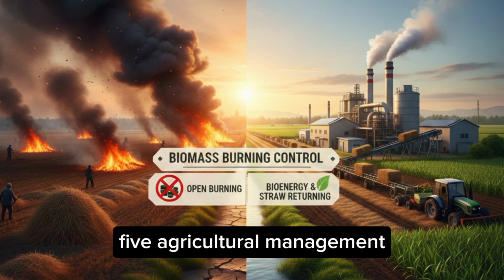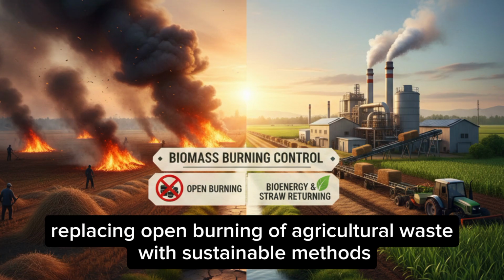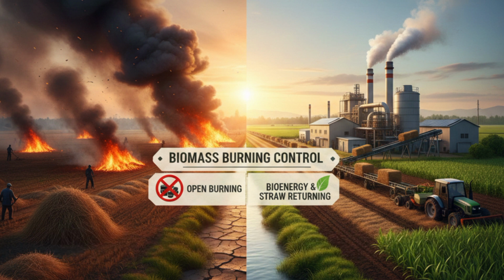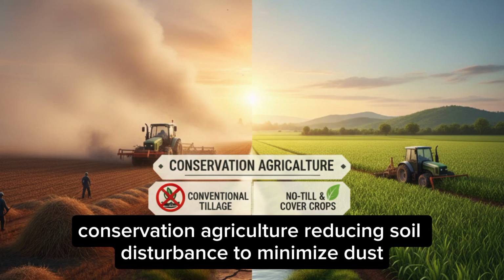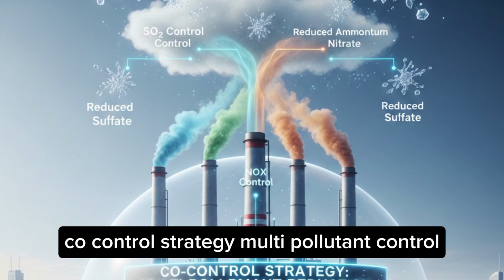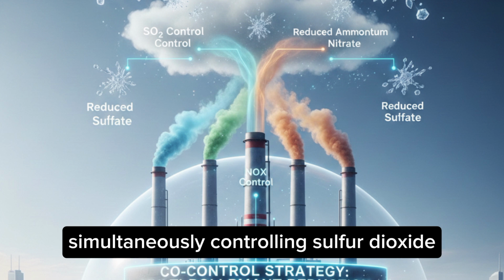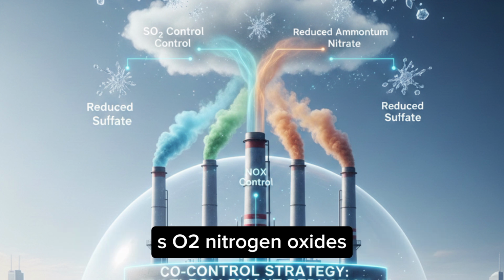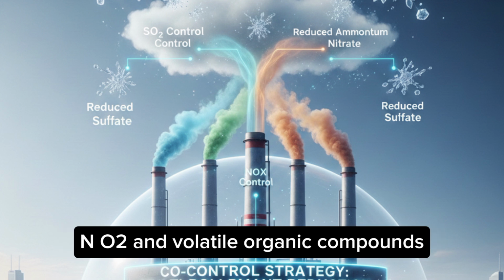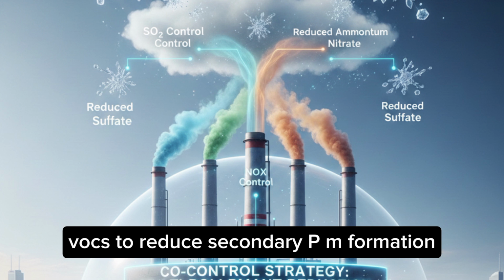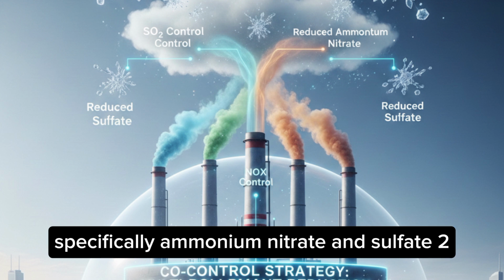5. Agricultural management. Biomass burning control, replacing open burning of agricultural waste with sustainable methods like bioenergy conversion or straw returning. Conservation agriculture, reducing soil disturbance to minimize dust. Co-control strategy. Multi-pollutant control, simultaneously controlling sulfur dioxide, SO2, nitrogen oxides, NO2, and volatile organic compounds, VOCs, to reduce secondary PM formation, specifically ammonium nitrate and sulfate.